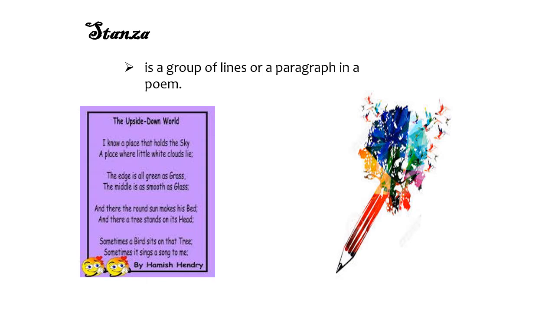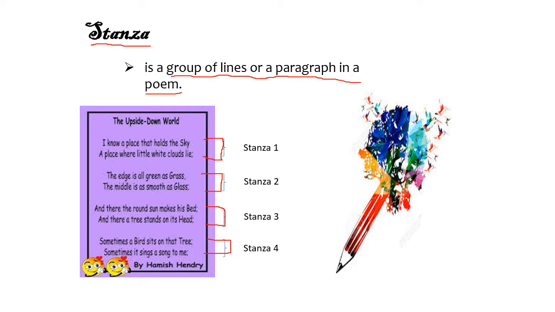Next we have stanza. A stanza is a group of lines or a paragraph in a poem. So if lines are a group of words, stanzas are a group of lines. Let's use the same poem. We have the first 2 lines, which is considered the first paragraph, and the next one, and the next one, and the next one. So all in all, how many stanzas do we have for this poem? Exactly. We have 4 stanzas.